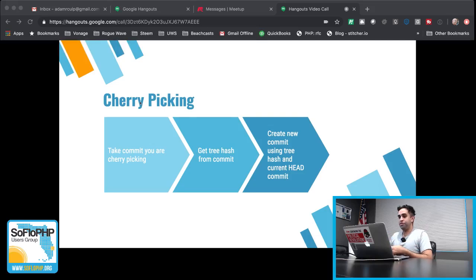If we go through it, it takes the commit that you're cherry picking, it takes the tree hash from that commit because it doesn't need anything else from that commit information. Everything else is just going to get written again. The new thing that's going to happen is it's going to change the parent, and it's going to change the time, because if you're already changing the parent, for consistency's sake, you need to change the times as well.